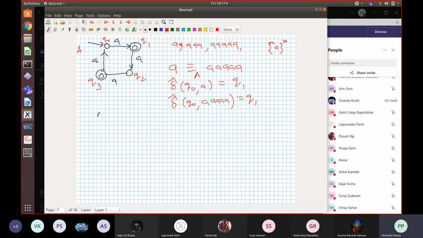This is easy. So is A equivalent to AA? What do you think, Rohit? Sorry, can you repeat, sir? I'm asking whether the string consisting of a single A is equivalent to double A. No, sir. Okay, it's not. Very good. What about epsilon and 4 A's? Yes, sir. It is equivalent, right? What about A and 2 A's?